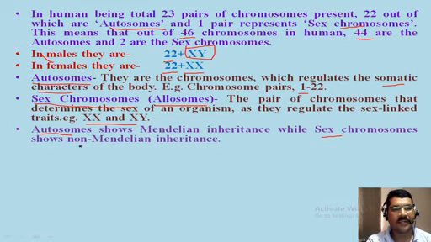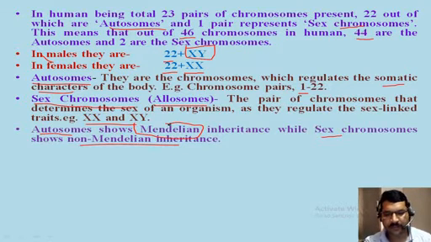So they are called non-Mendelian inheritance. It means sex chromosomes have a different type of inheritance pattern, different from Mendelian inheritance.